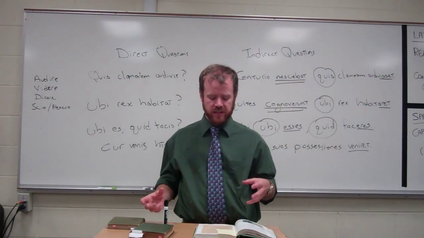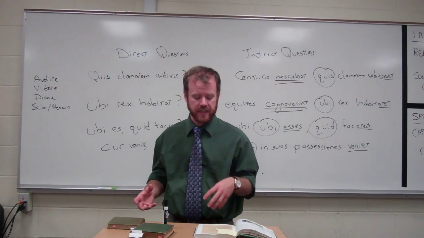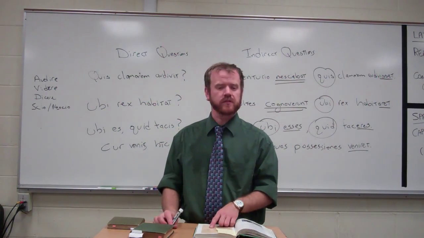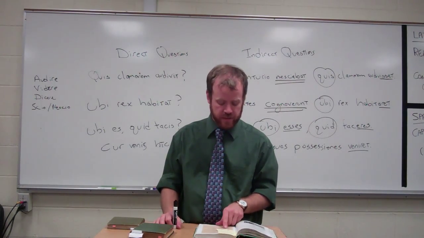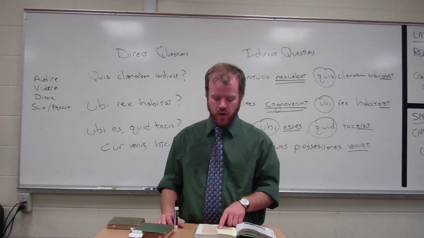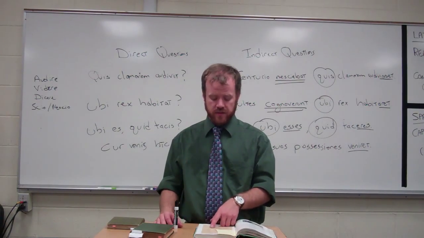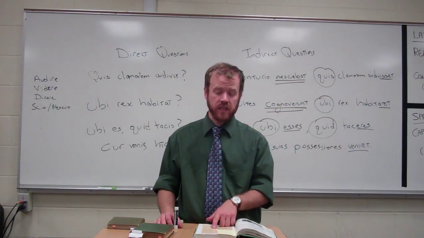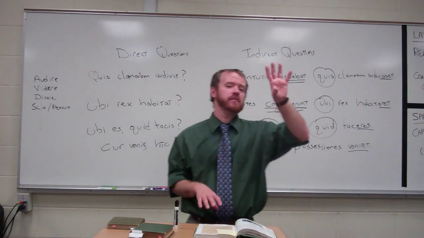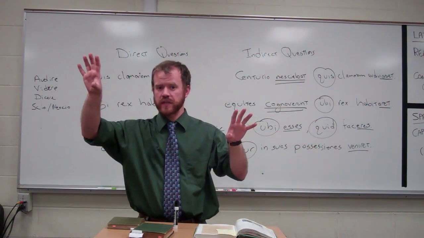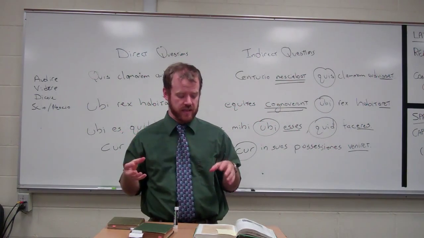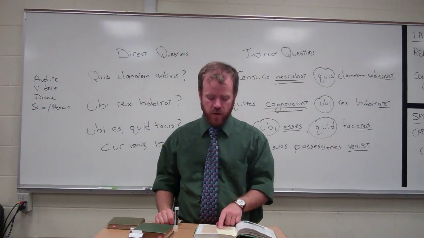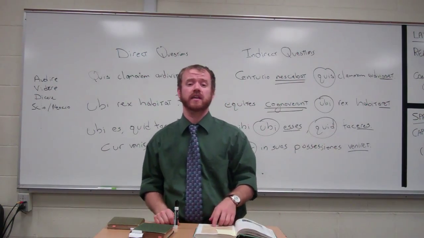Number 5, Salvius nesciebat cur Quintus regem iuvaret. So is that direct or indirect? Good. It is indirect. So Salvius was not knowing why Quintus was helping the king. So at the same time he wasn't knowing, Quintus was doing the helping. Remember, imperfect shows things are happening at the same time. So Salvius was not knowing why Quintus was helping the king.